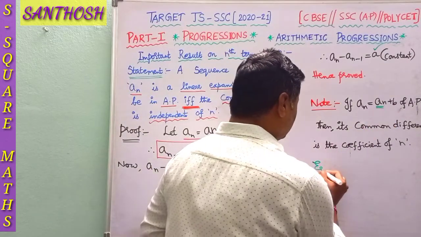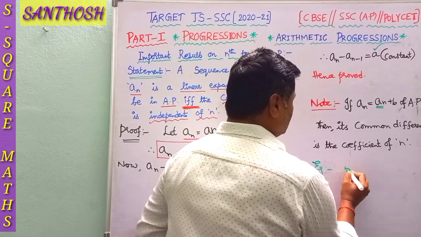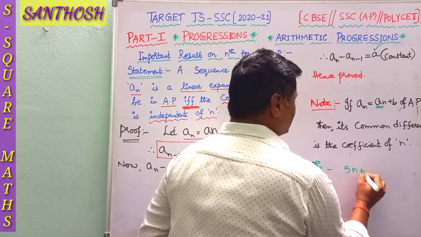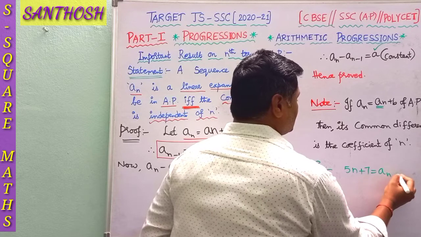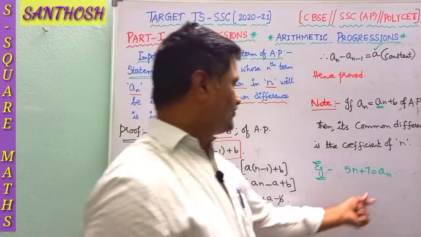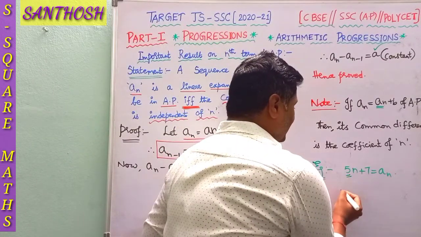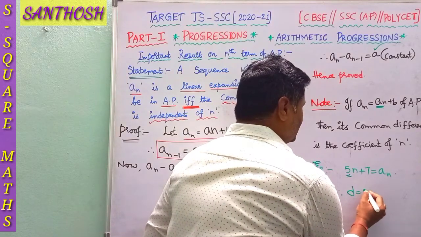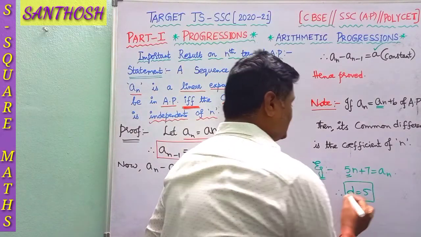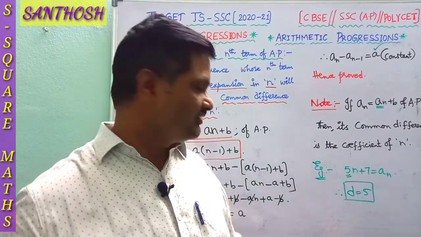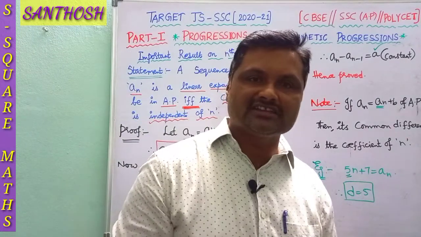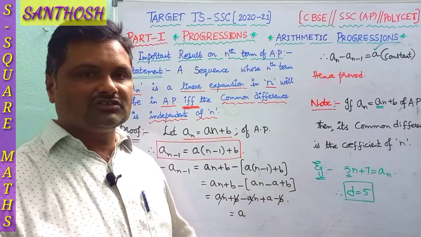So for example, an is equal to 5n plus 7. Then the coefficient of n is nothing but 5, therefore d is equal to 5. Just pick up the coefficient of n so that you are going to get the common difference.